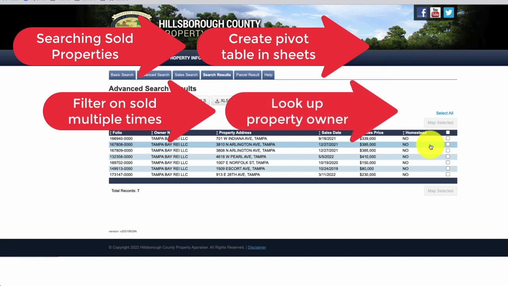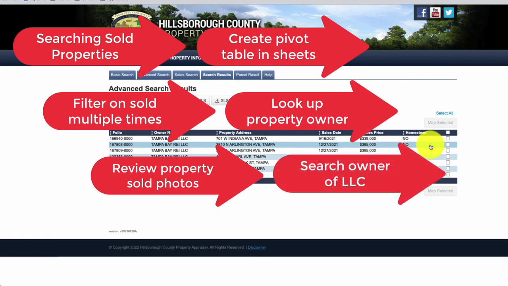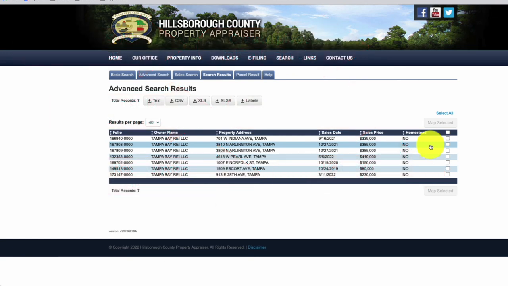Fourth, once I found those properties that sold at least twice, I went to the property appraiser site and looked up the owners. In conjunction, I also looked up the property on realtor.com so that I could confirm through photos that it was an actual flip. Once I was able to confirm that it was a flip and I had the property owner name, I then searched the property owner within Sunbiz. Sunbiz allows us to find who the actual person is that owns the LLC. If I would like to contact the property owner, I could search for their contact information on Fast People Search, and get their mobile number as well as their mailing address.